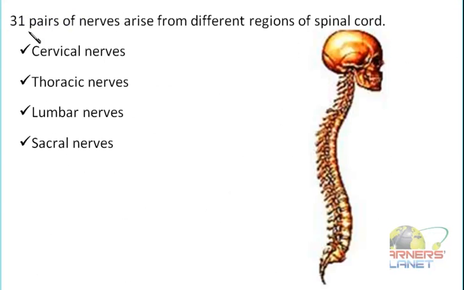Well, these nerves are present in pairs. You can see this diagram. It is showing the structure of a vertebral column, and inside the vertebral column is the location for the spinal cord. Now this spinal cord, as we said, is associated with the sensory and motor nerves. These are present in pairs. That means a pair of nerves arise from the left and right side of the spinal cord, and thus it is connecting the entire body region.